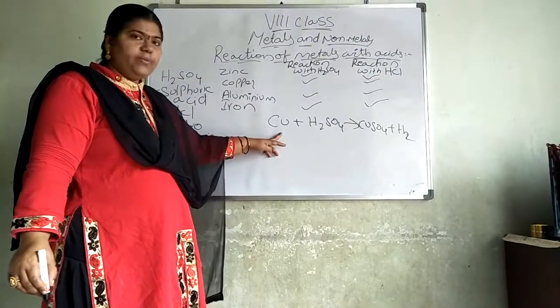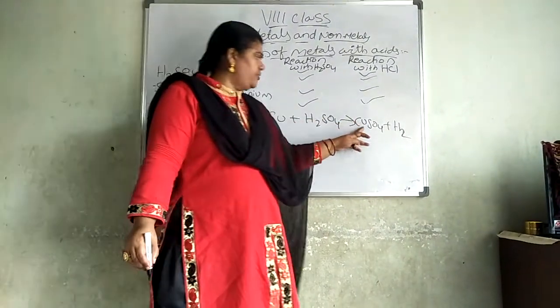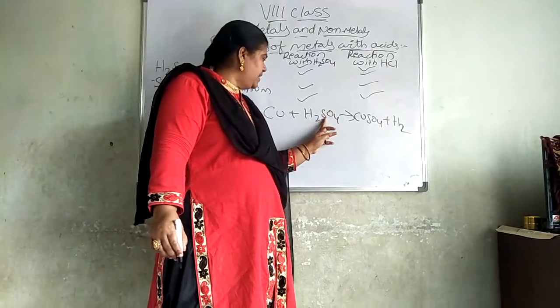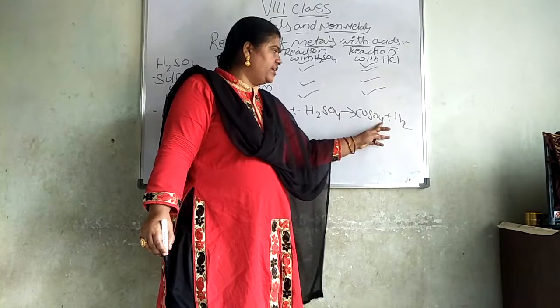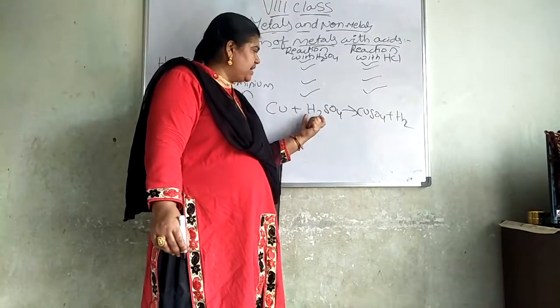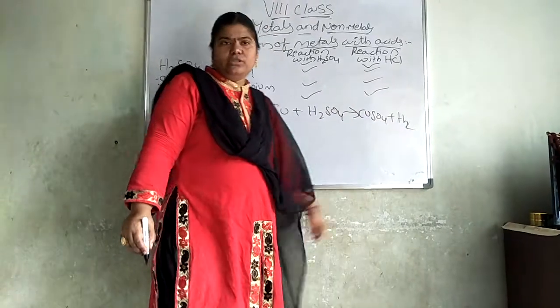See here, how many coppers are there? One copper. Here also one copper. How many sulfurs are there? Here one. Here also one. How many oxygens are there? 4 oxygens are there. Here also 4. How many hydrogens are there? 2. Here also 2 hydrogens are there.